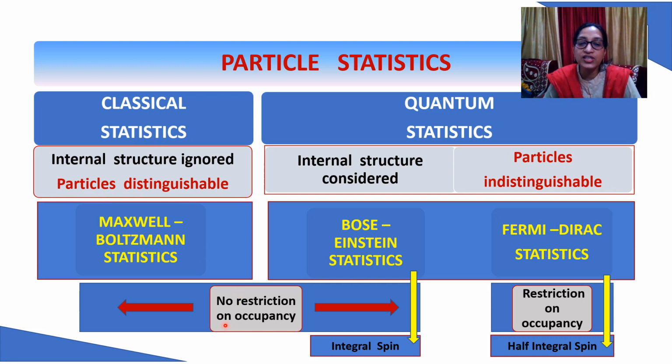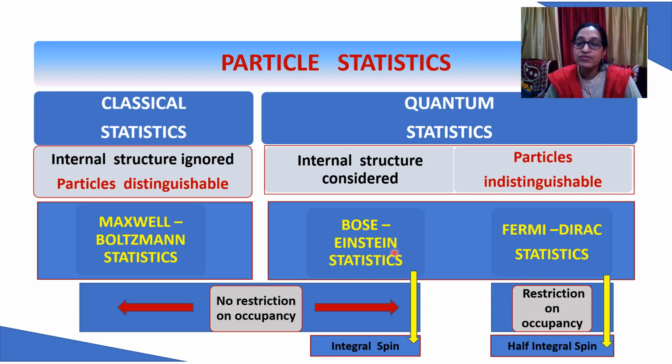Maxwell-Boltzmann statistics comes under classical statistics, and here the particles are considered to be identical but distinguishable. And the second condition here is that there is no restriction on occupancy. Under quantum statistics, we have two statistics. One is Bose-Einstein and the other is Fermi-Dirac. In both cases, the particles are considered as identical, but they are indistinguishable. And what is the difference between these two statistics then? In Bose-Einstein statistics, as in Maxwell-Boltzmann, there is no restriction on occupancy. And in Fermi-Dirac statistics, there is restriction on occupancy.